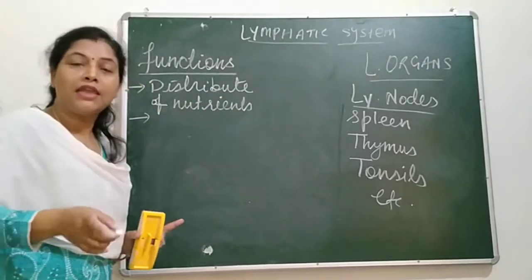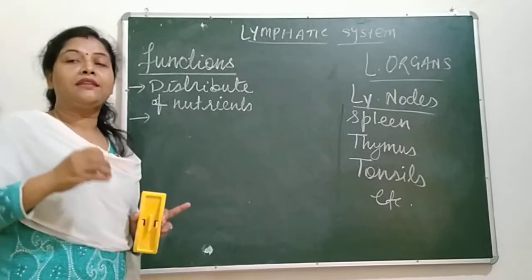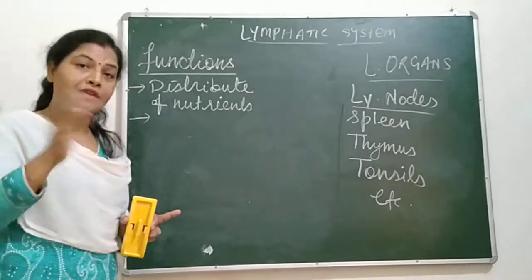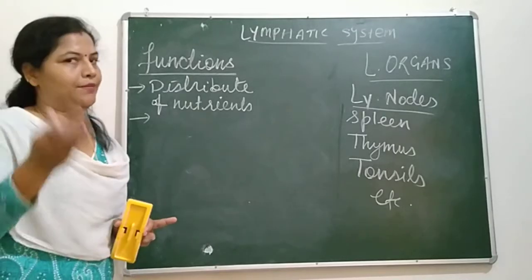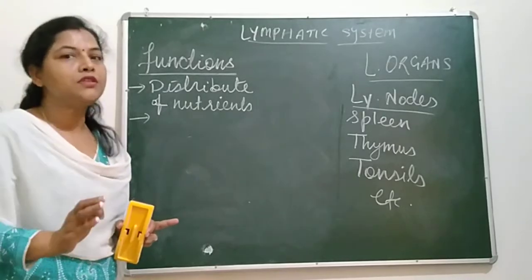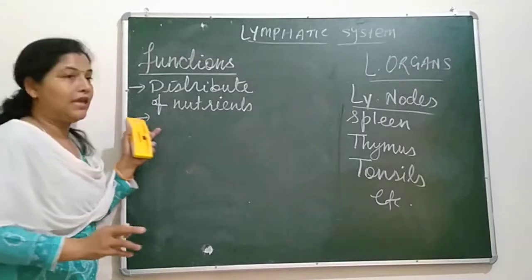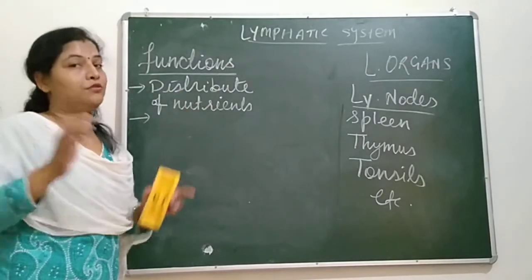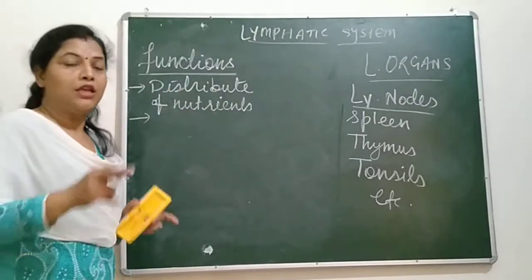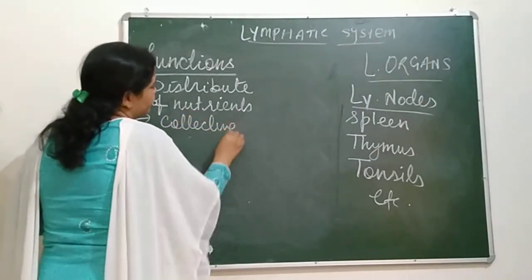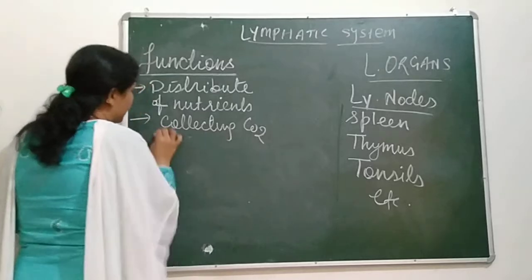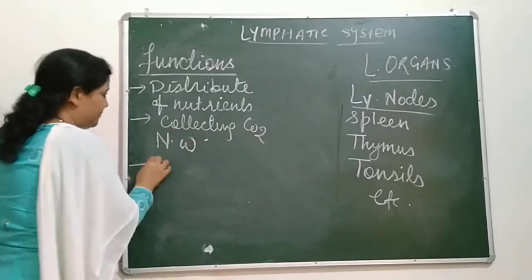Second very important thing, it recollects waste like carbon dioxide and nitrogenous waste. The lymph vessels also collect nitrogenous waste and carbon dioxide. So they are helpful in collecting CO2 and nitrogenous waste.